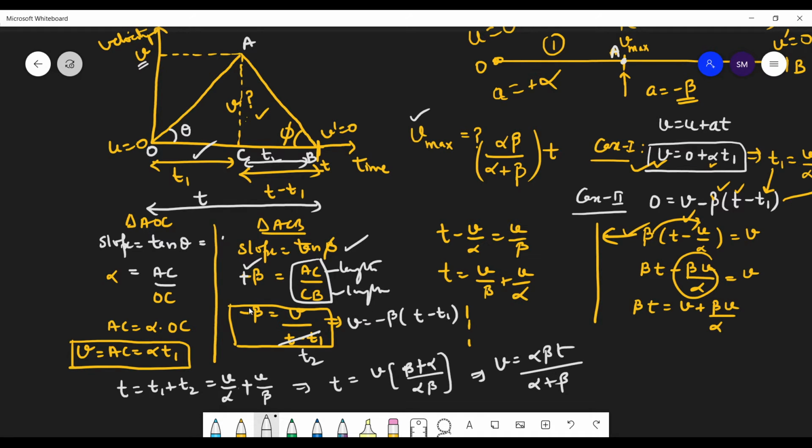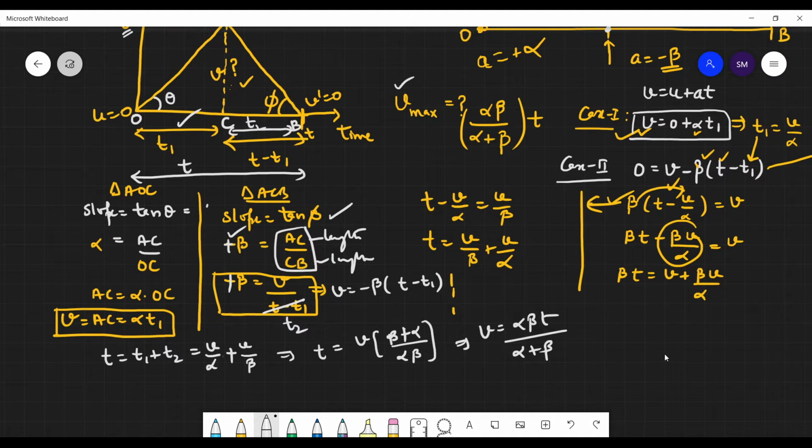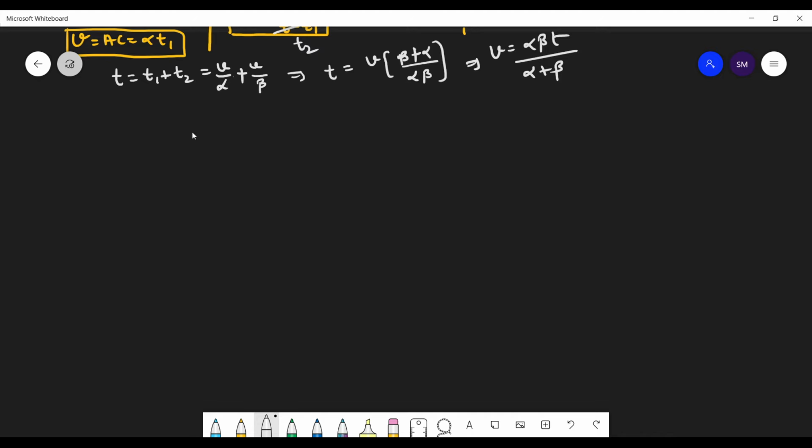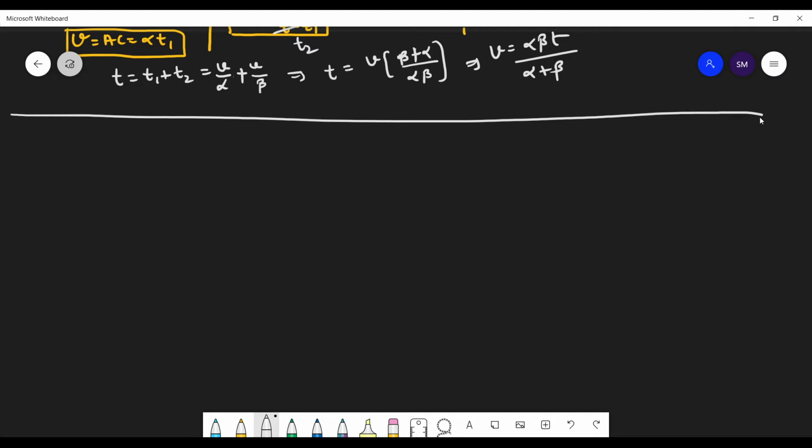So length upon length is positive. So sort of a paradox here, this way, that way. I will rethink about it, students, okay? We'll discuss it again at some point of time. You can also think about it, okay?